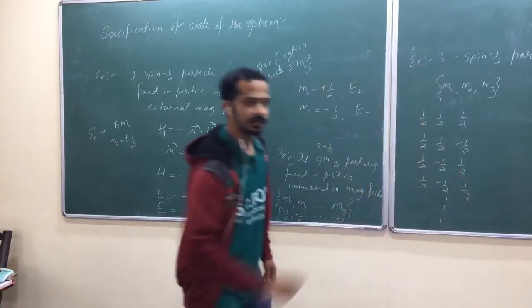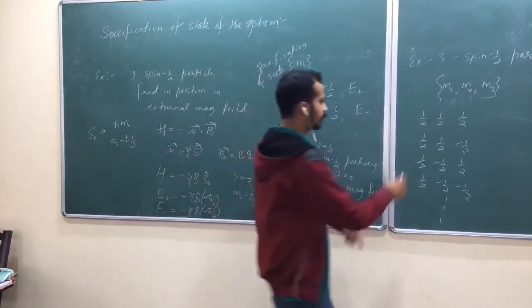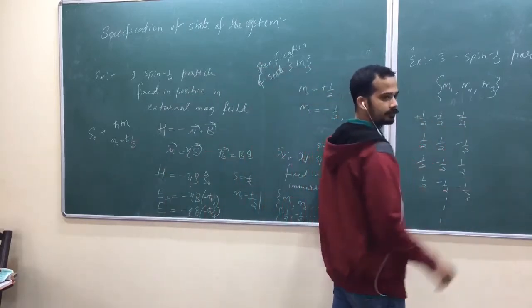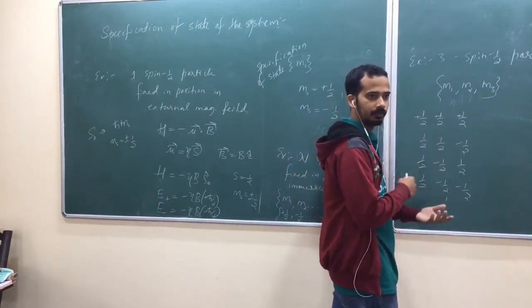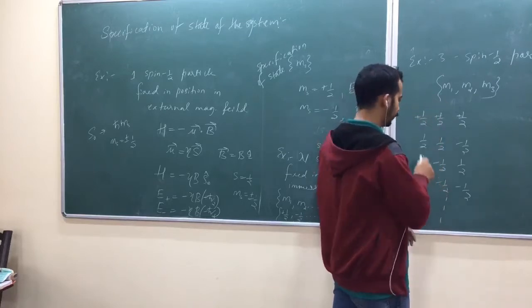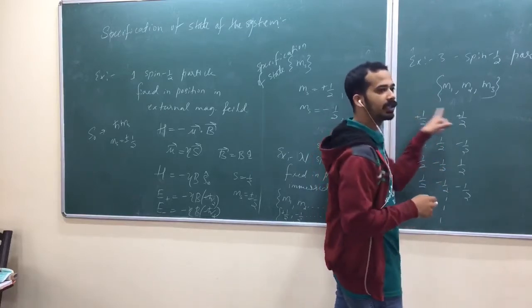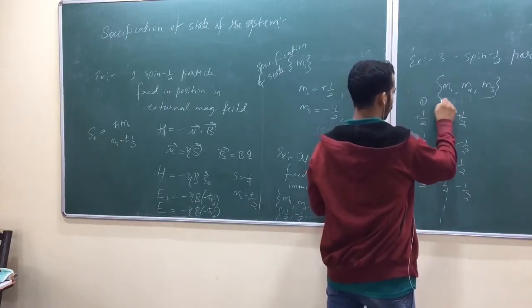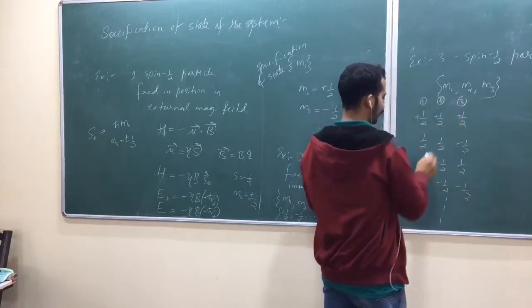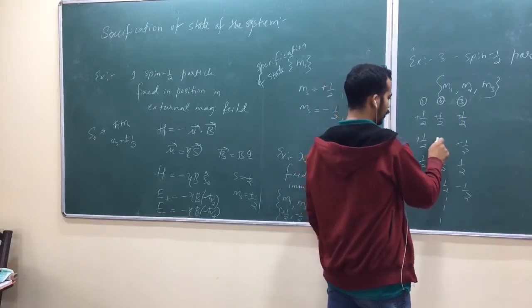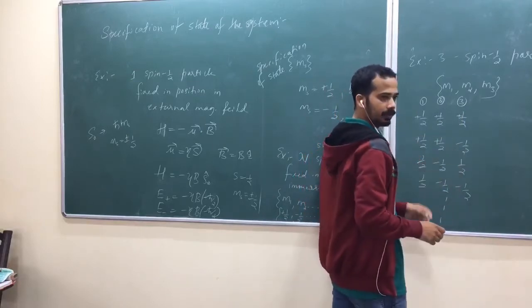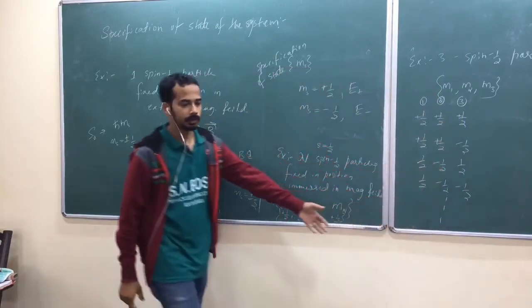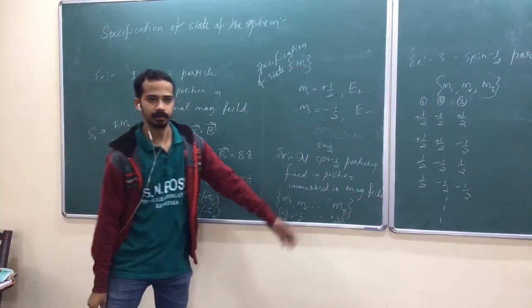You can write like this. This is one of the possible states: plus half, plus half, plus half. All are spin up for the 3 particle system. Again, what I am writing are the M values for each atom: for the first atom, for the second atom, for the third atom, isn't it? So the first is spin up, the second is spin up, the third is spin down. Like that, how many possibilities can you write? 8 possibilities, isn't it?